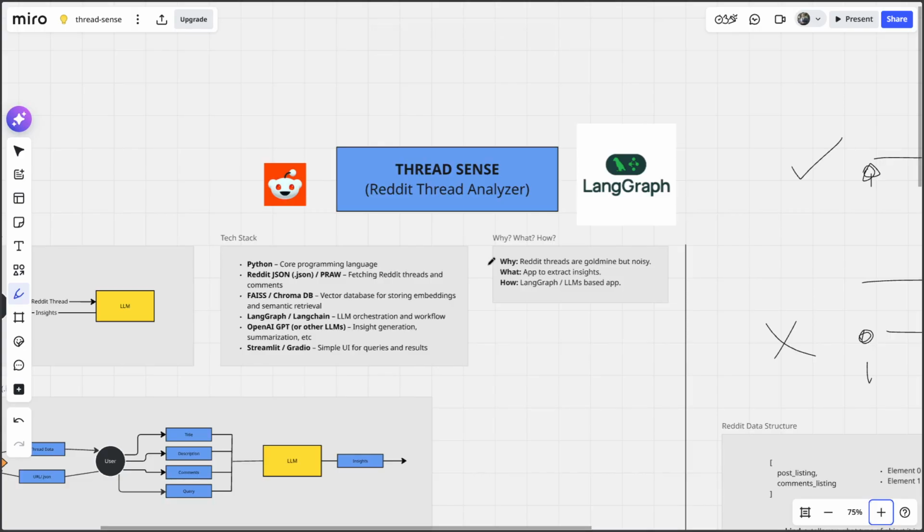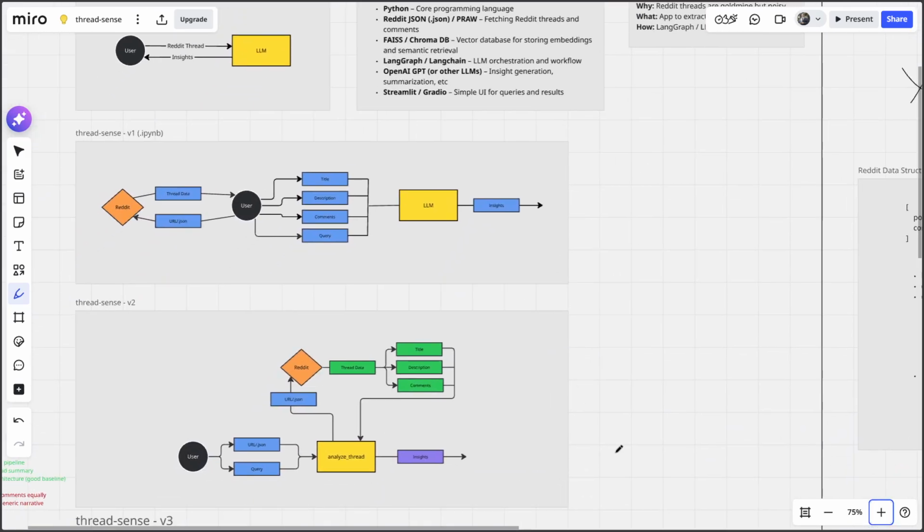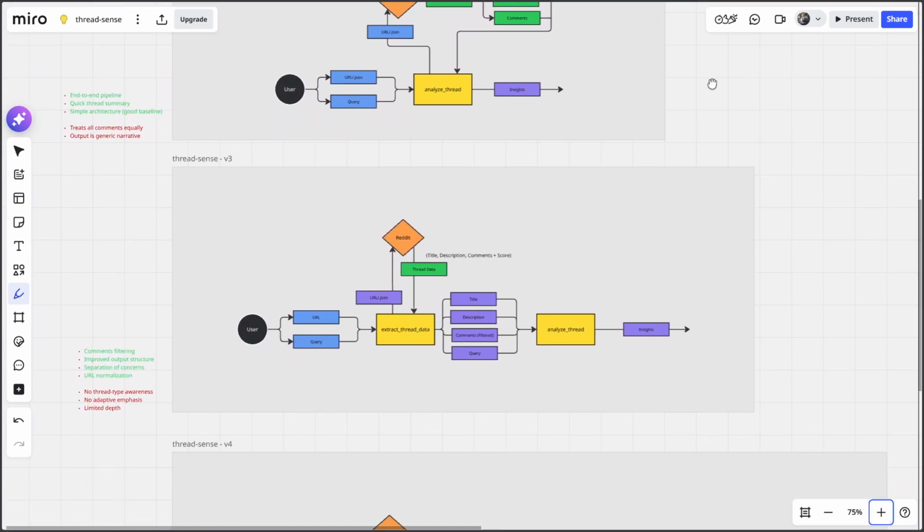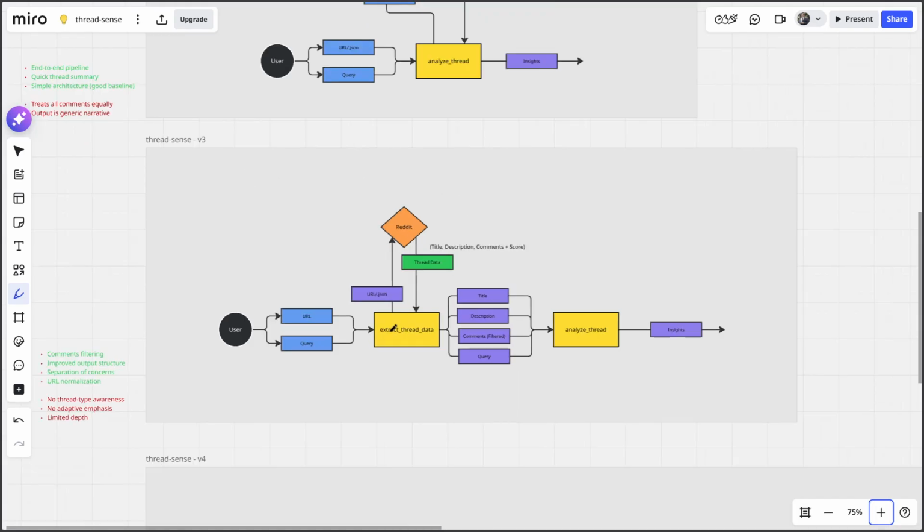In this project we are building a Reddit thread analyzer using LangGraph. And so far we have built versions v1, v2 and v3, v3 being the last one, the one that we discussed in the last video.